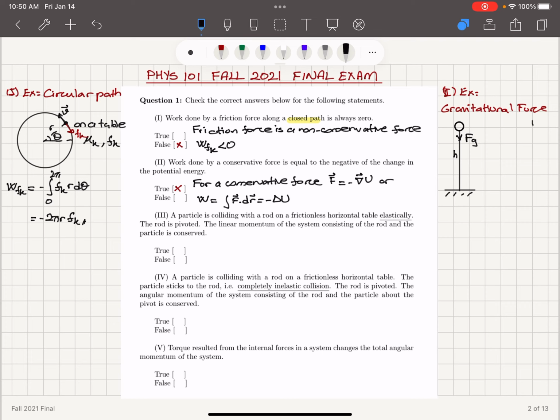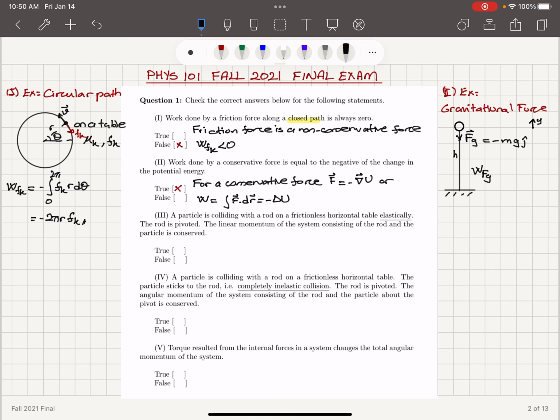So the vertical axis is the y-axis. I have the gravitational force equals minus mg j hat, pointing towards the Earth. Okay, so what is the work done by the gravitational force when I go a distance h?